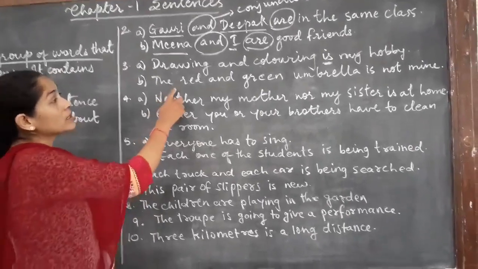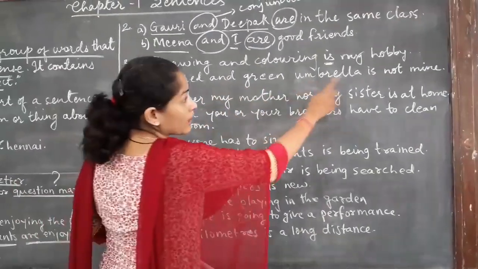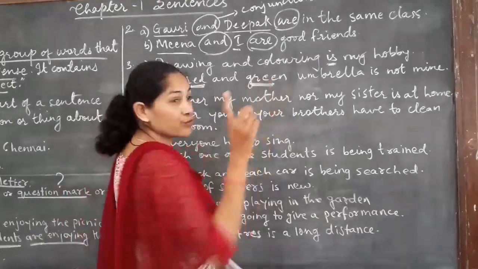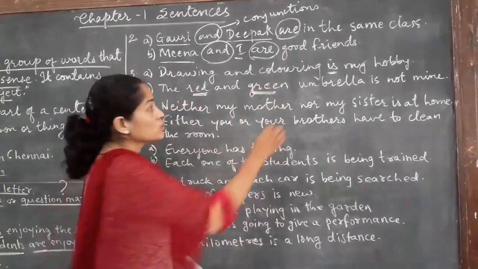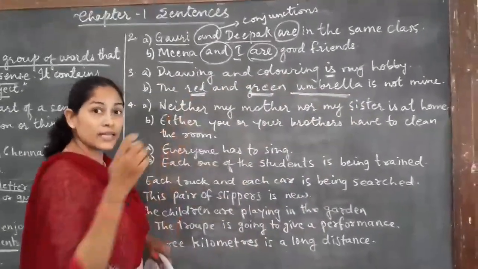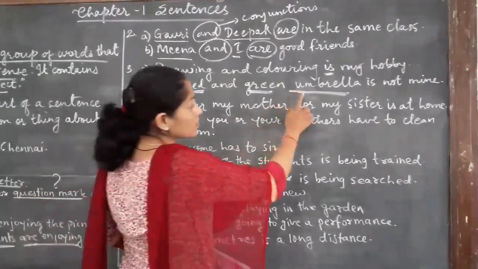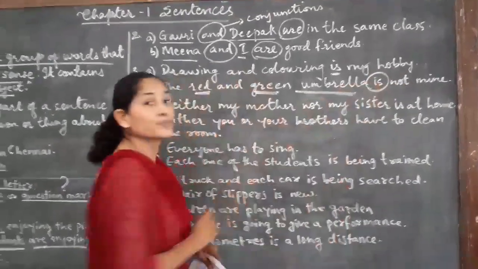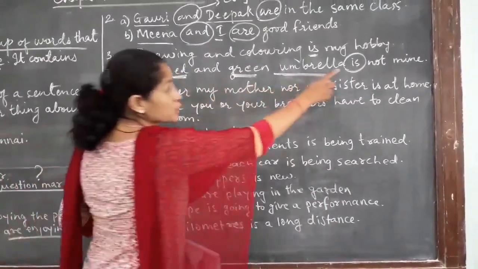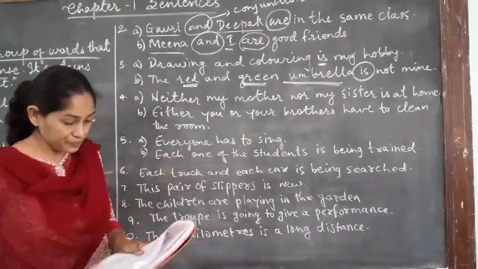Next one, "The red and green umbrella is not mine." So now see, two colors are mentioned for one umbrella. So our subject is umbrella. Though the colors red and green are given, the subject is singular, so the verb will also be singular. So you have to keep in mind the subject and verb should go together.